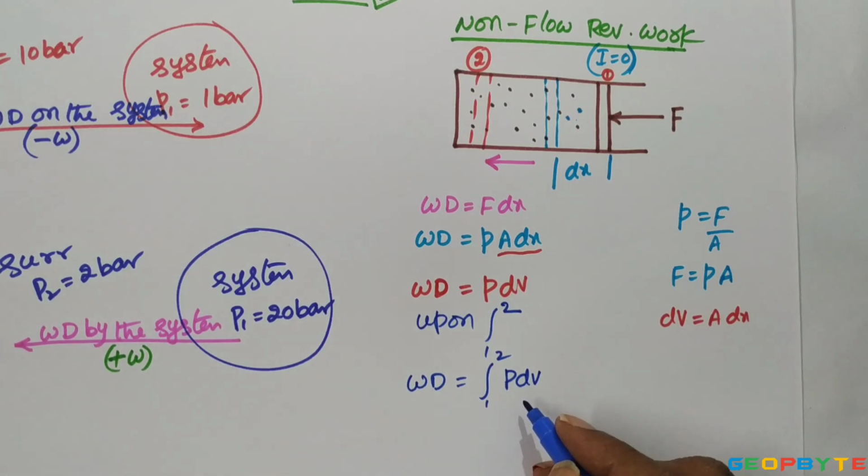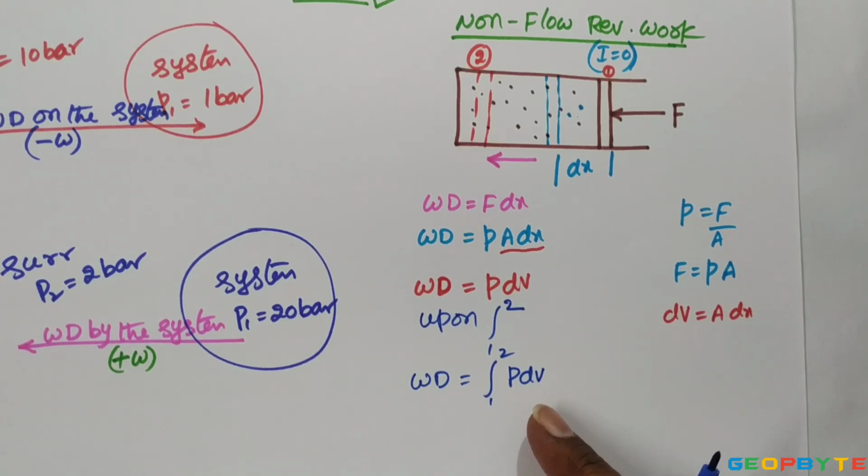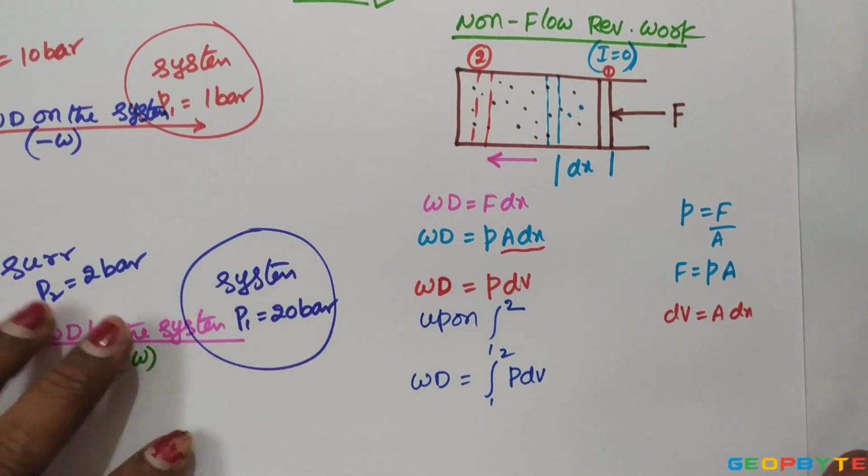This non-flow reversible work is also called P dV work or displacement work.